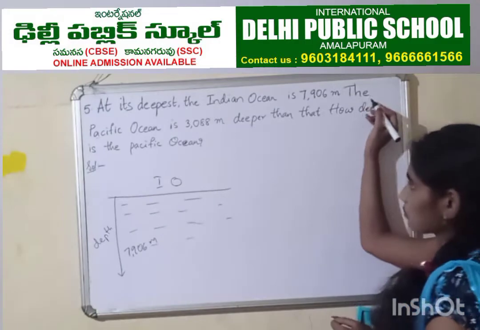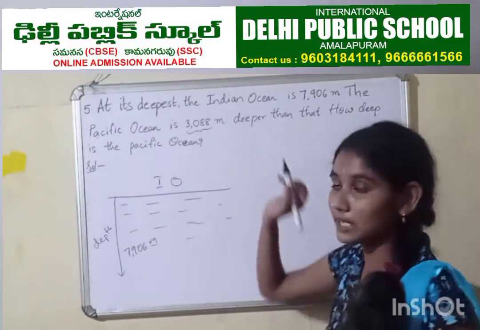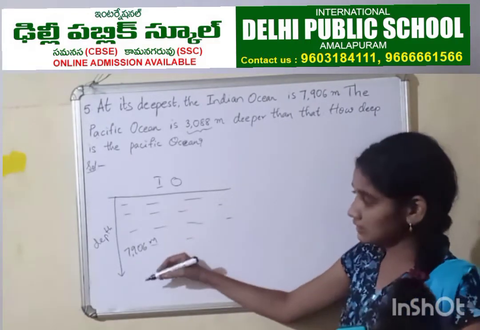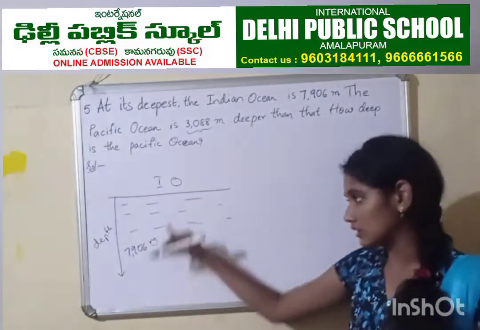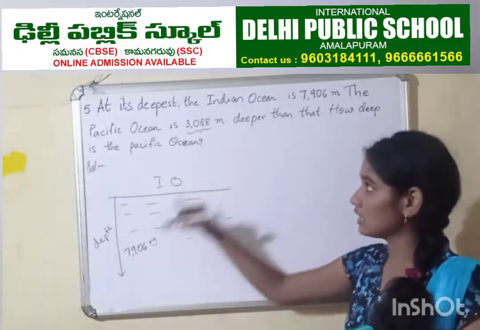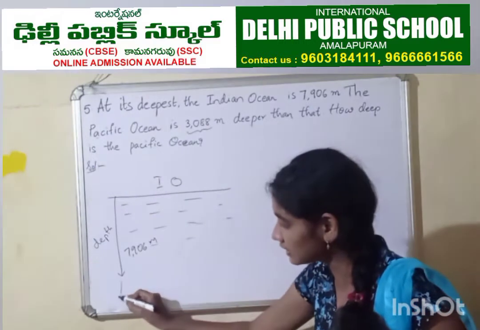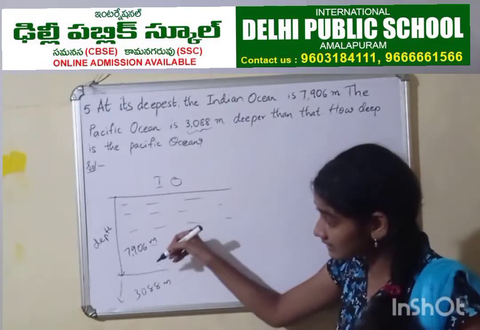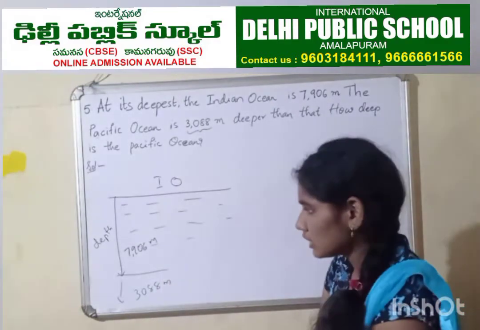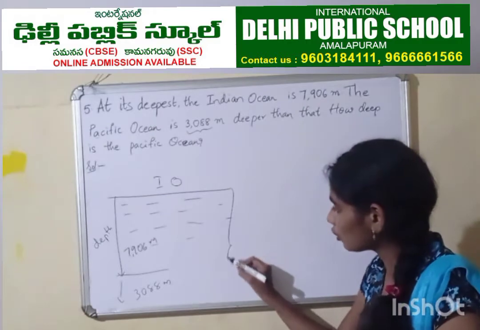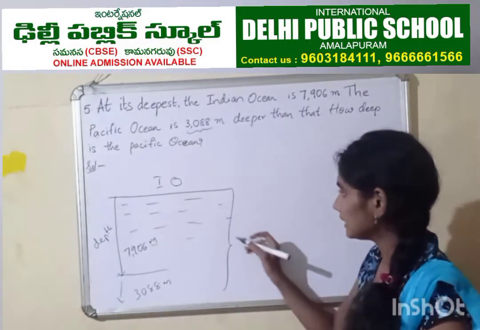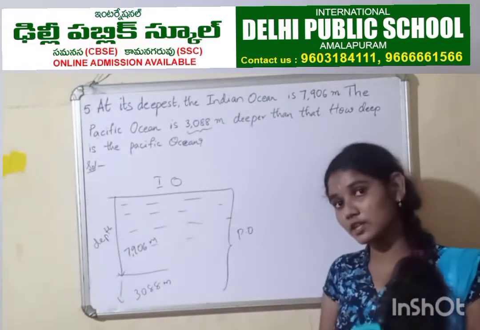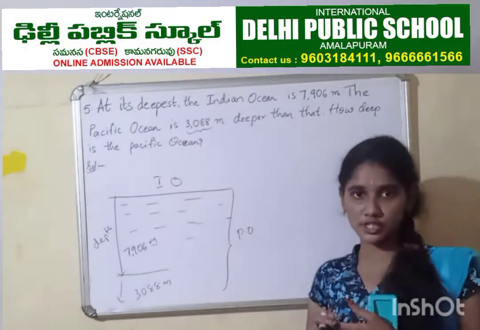Now see the next point. The Pacific Ocean is 3,088 meters deeper than that. Here it is comparing. It is deeper than this. This is only 7,906 meters, and now it is deeper. 3,000 extra. It is deeper, 3,088 meters deeper than this. So now tell me which one is the deepest ocean here? The deepest ocean is Pacific Ocean. Why? Because it is 3,088 meters more than Indian Ocean's depth.